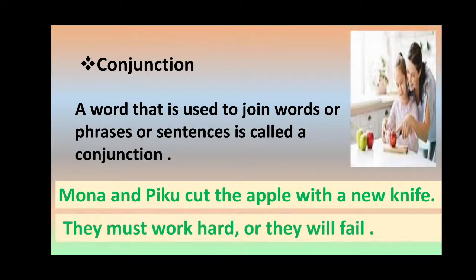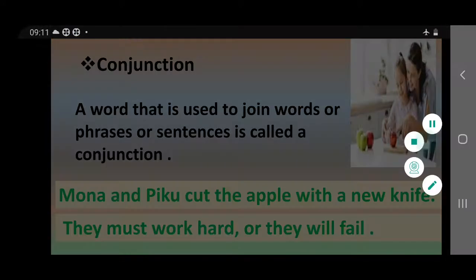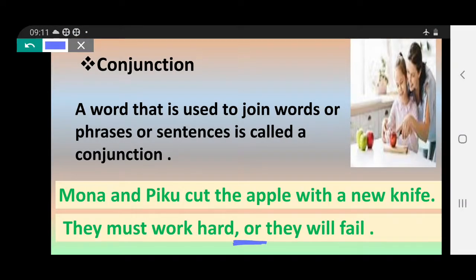Next one. They must work hard or they will fail. If I am not using this word or, there will be no particular meaning. If I say they must work hard, they will fail, proper meaning is not coming. No relation is coming. So one conjunction is needed to make the sentence proper.